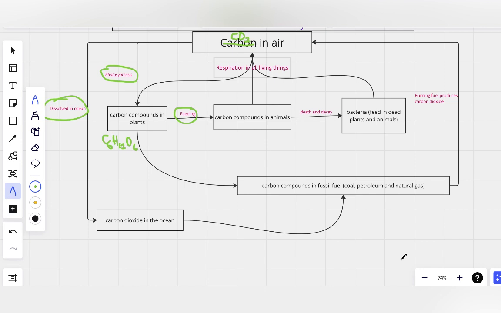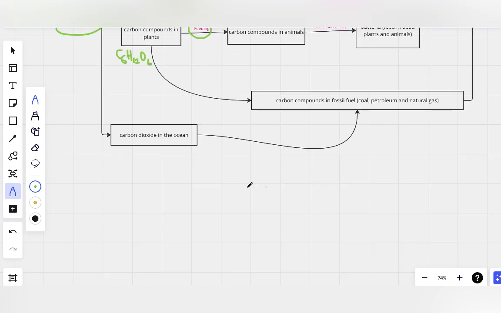Okay, now let's take a look at some few notes. Like we said, I think we've explained the concepts: respiration and combustion. Respiration returns carbon dioxide to the air. Combustion, because burning means combustion. When you say burning produces carbon dioxide, we say combustion. Respiration and combustion are the two processes of returning carbon dioxide to the air. So in the exam, they ask you to name, explain or describe the two processes by which carbon dioxide is returned to the air. Number one is by respiration. Number two is by combustion.